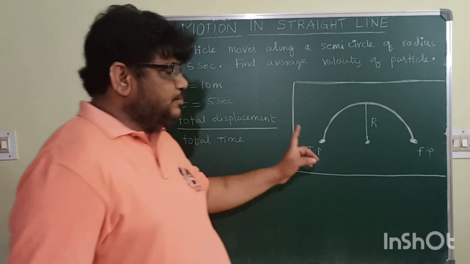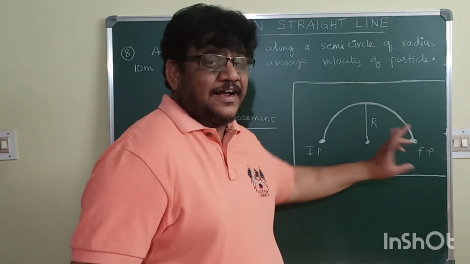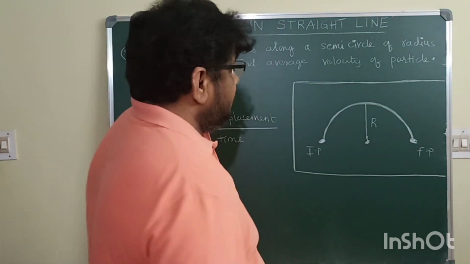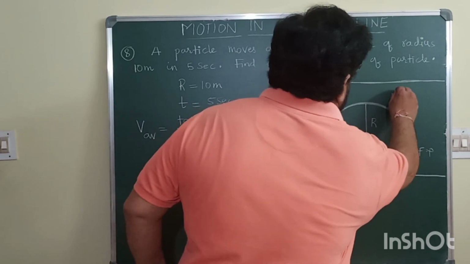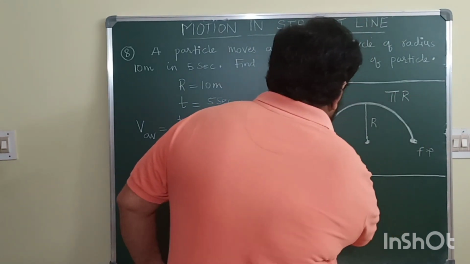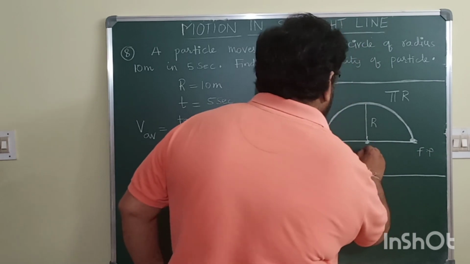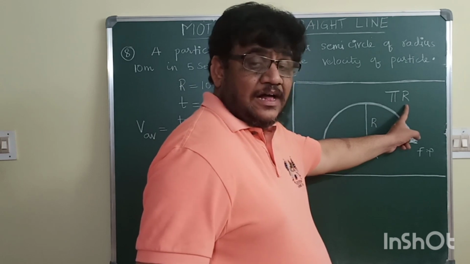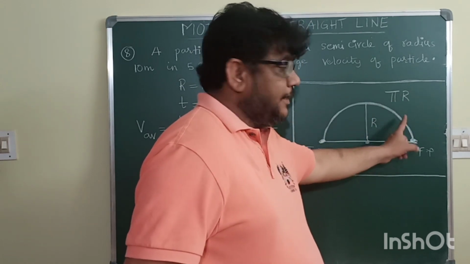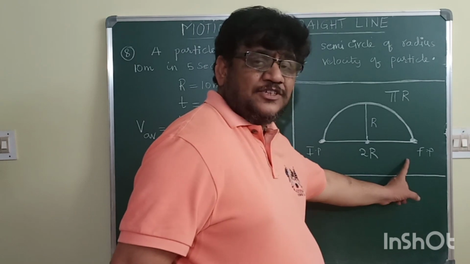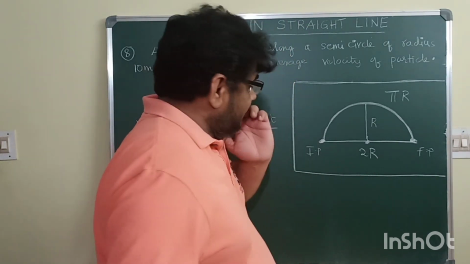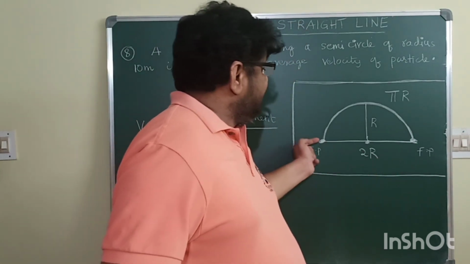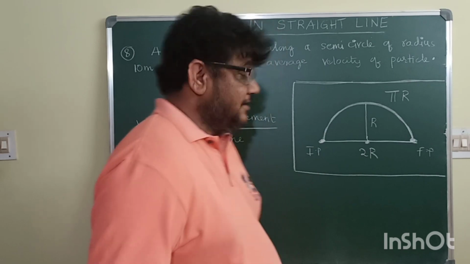Now when a particle is moving on a semicircular track, and it moves from this position to this position, distance travelled will be pi r, whereas displacement will be 2r. Because the length of the shortest path between initial and final position is displacement, that is nothing but 2r.